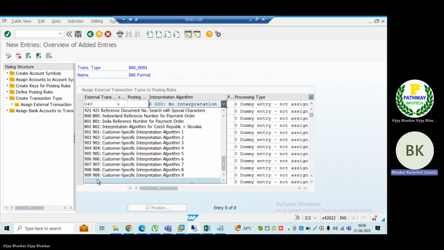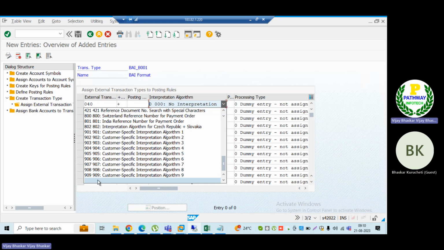Okay, sir. So what needs to be done? For example, if a new algorithm needs to be used, does the ABAP team develop this code, or how do we do it? Have you done anything like this, sir? Yes, sir.